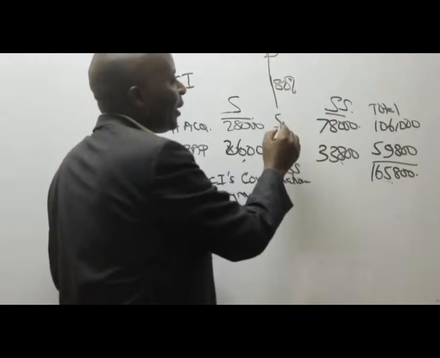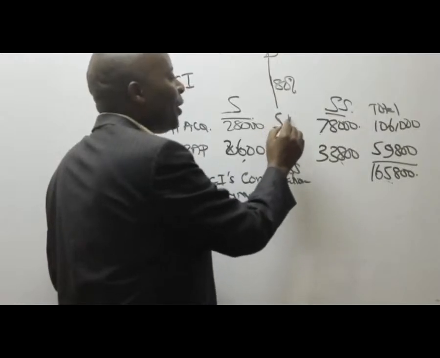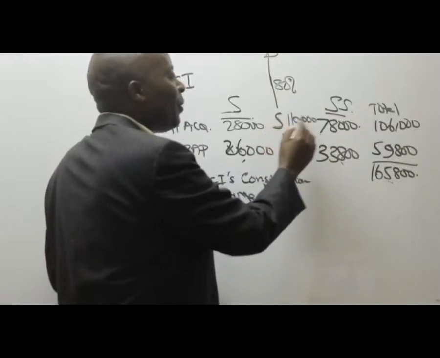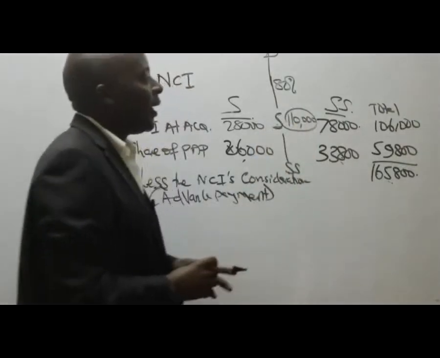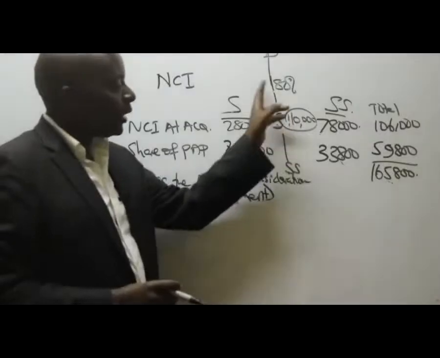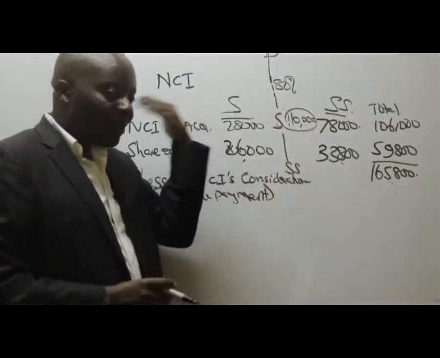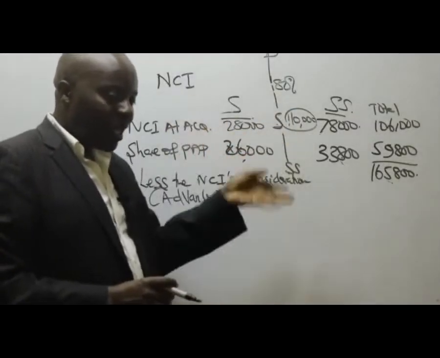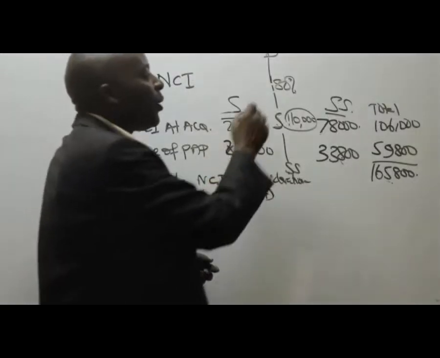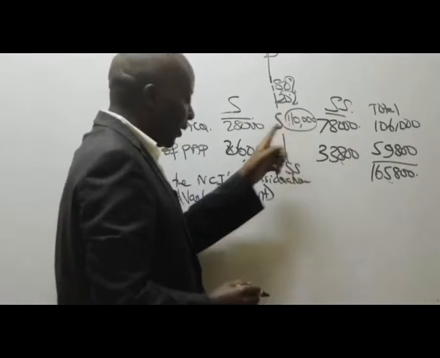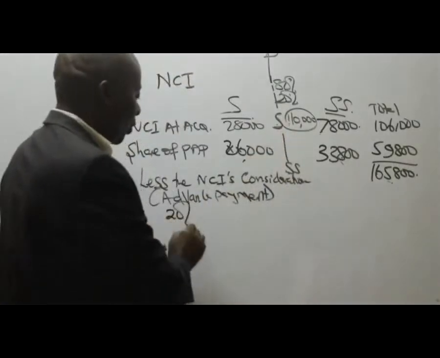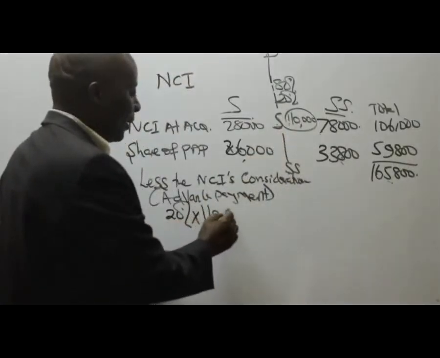And then you remember this SS, we paid 110 there. 80% was paid by the parent. And then we have some NCI. Who paid what percentage? 20%. So this 20% of 110 nakuja ngapi somebody?